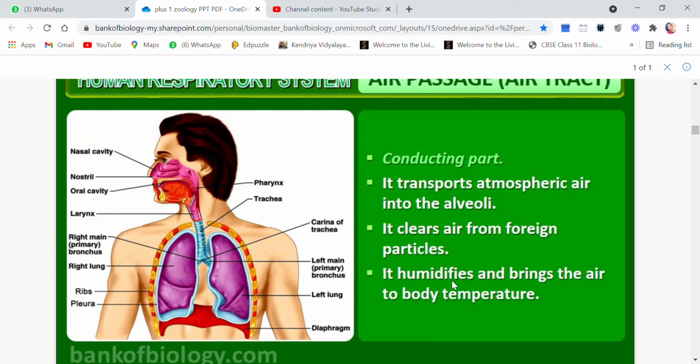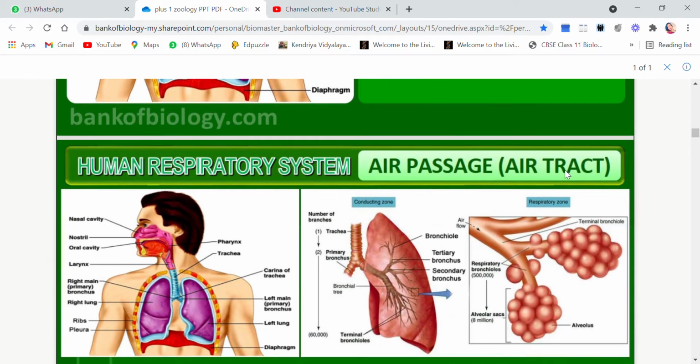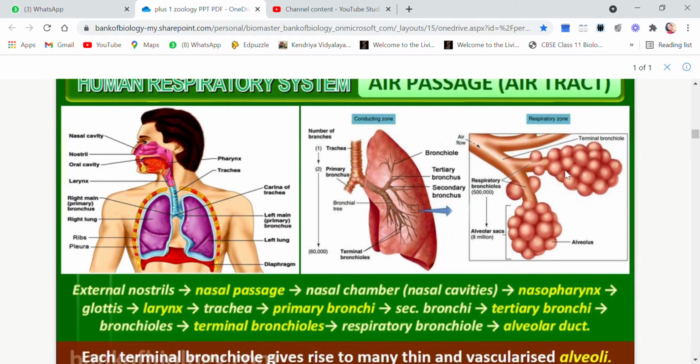Sometimes when we clean a glass, we exhale air from our mouth onto it, and you must have seen that a lot of moisture is there, water vapor is present in that exhaled air, right?